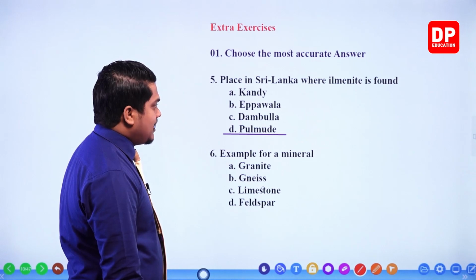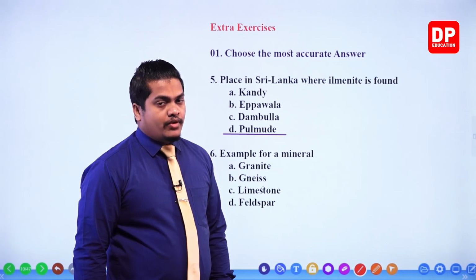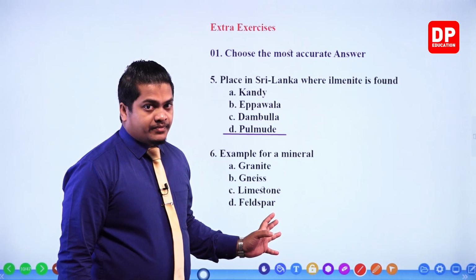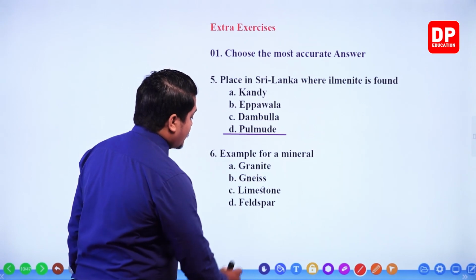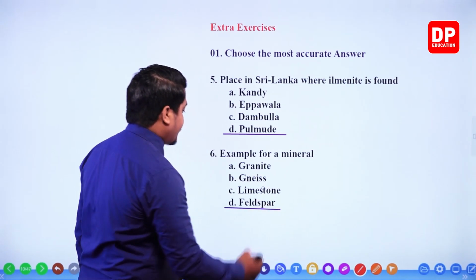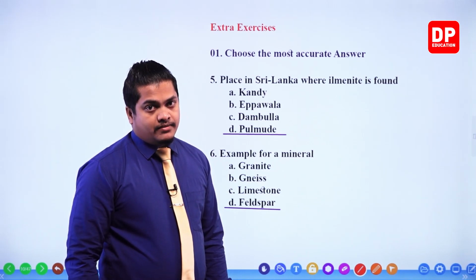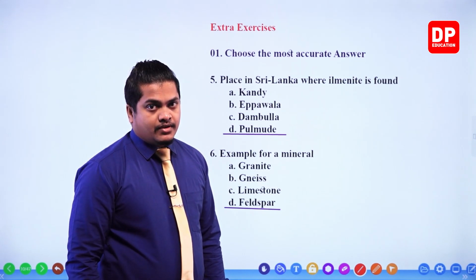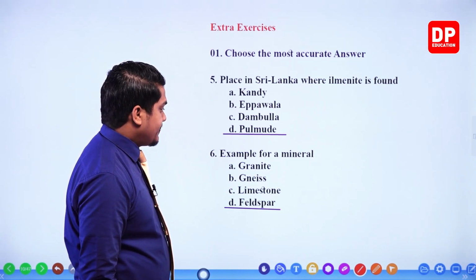Gneiss is correct. Limestone. Now limestone is correct actually. It is made up of just one component. But out of the given ones, we have to choose the most accurate one. So my dear children, we have to select feldspar. Feldspar is the most accurate one because it is a good mineral. No problem in it. Okay? It's a good mineral. Feldspar should be our answer. So the answer for question number 6 is feldspar.